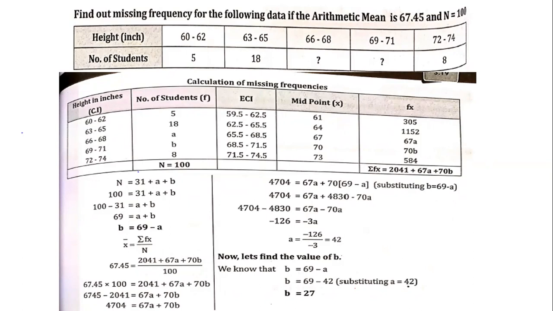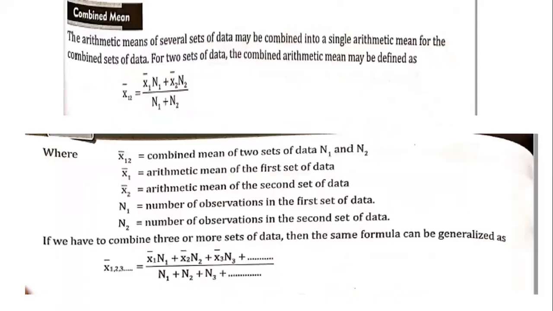So we know that A plus B is equal to 69 here, or B can be taken as 69 minus A. By doing so, you're converting two missing frequencies into one missing frequency and calculating them. The missing frequencies will be 42 and 27.